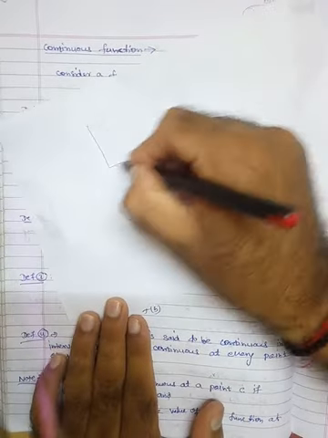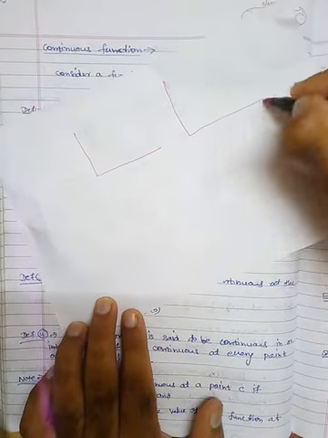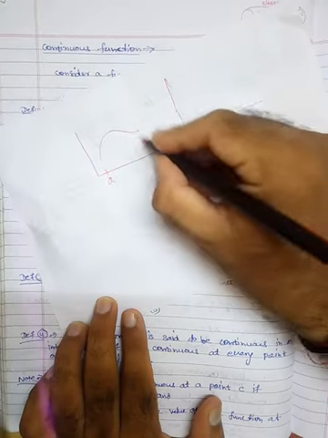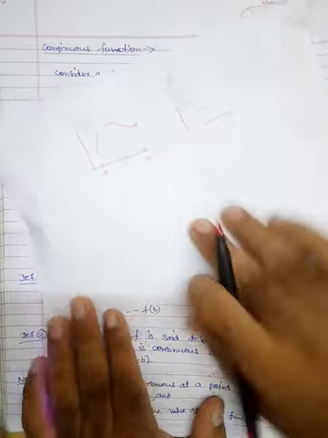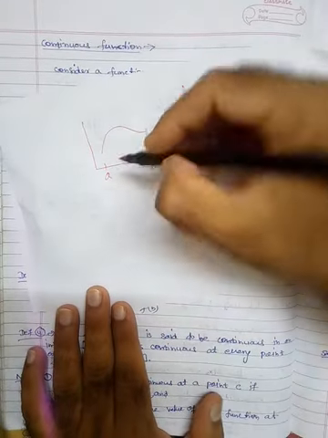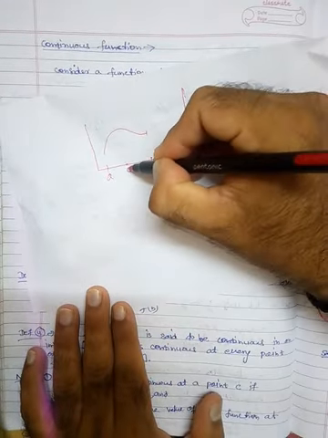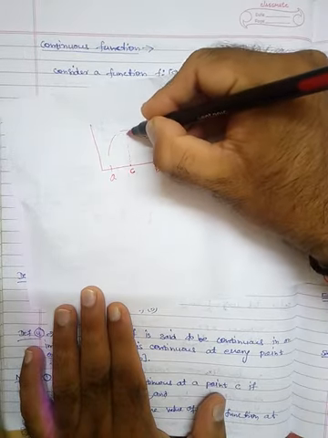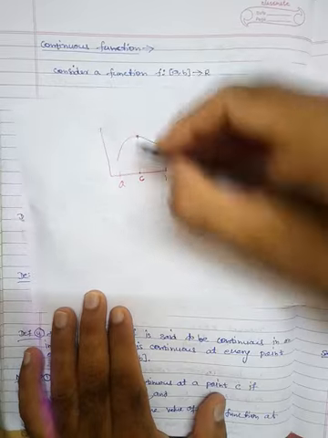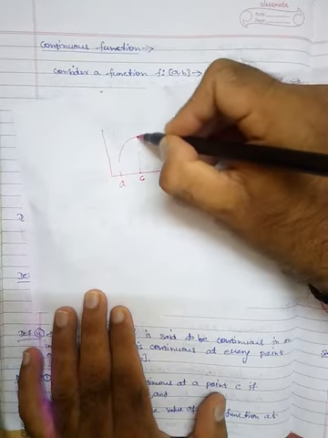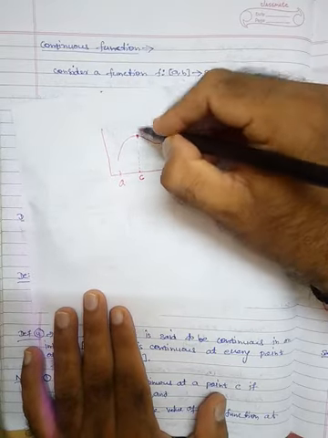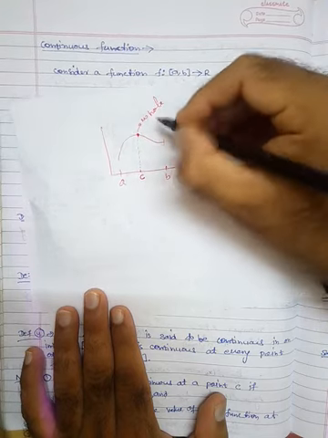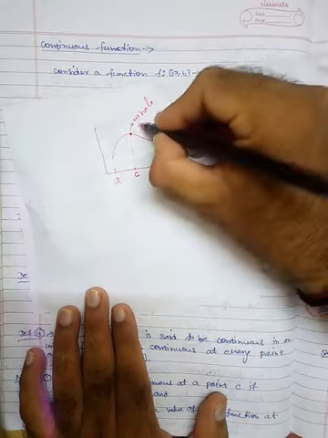Suppose we have two functions. One is this, which is defined in a to b, and we want to check the continuity at this point C here. So we will see this point. If there is no hole here, then we can say that the function is continuous.